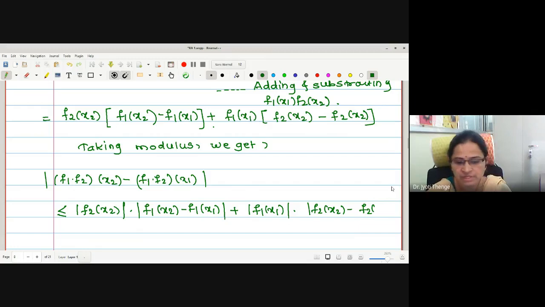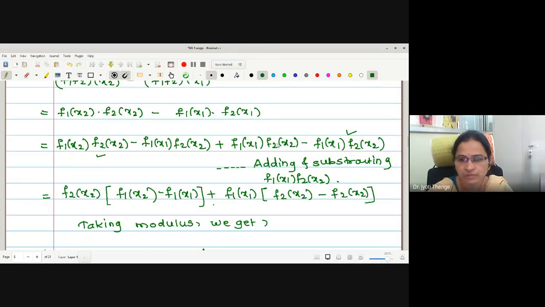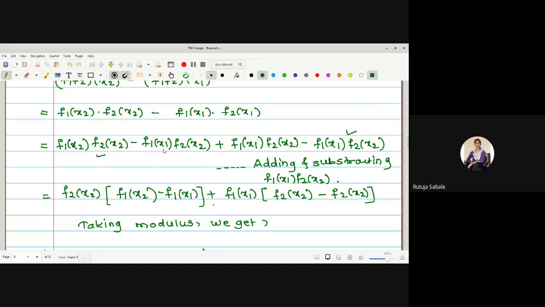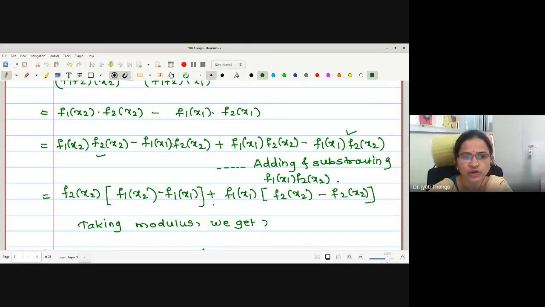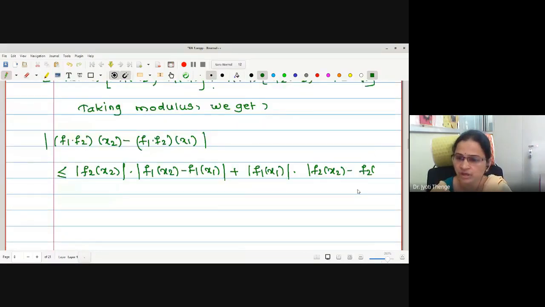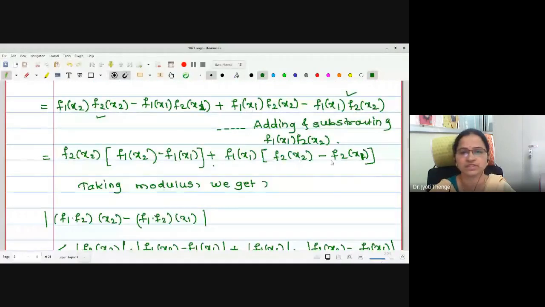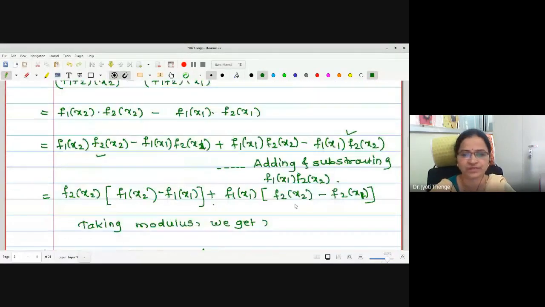Let's see what I have missed out. Here it is f2 x1, it should be. Sorry, a writing mistake. This is f2 x1. Therefore here it is f2 x1. Now it is correct. Because if both the terms are the same, this will be 0. This was a mistake, and now I have corrected it.